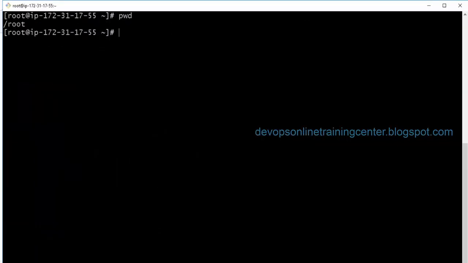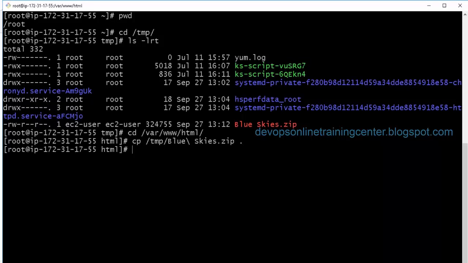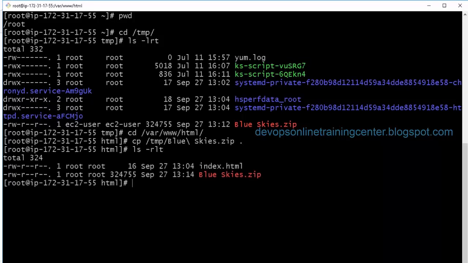So let me go to the instance, and I copied it to /tmp. So this is the website. Now I'll go to /var/www/html, and I'll copy this blueskies.zip here, and I'll just extract, unzip.